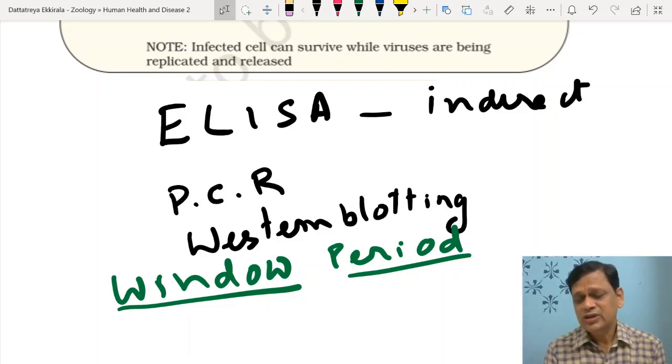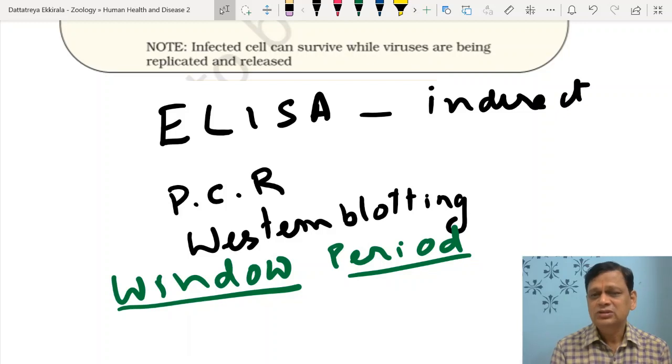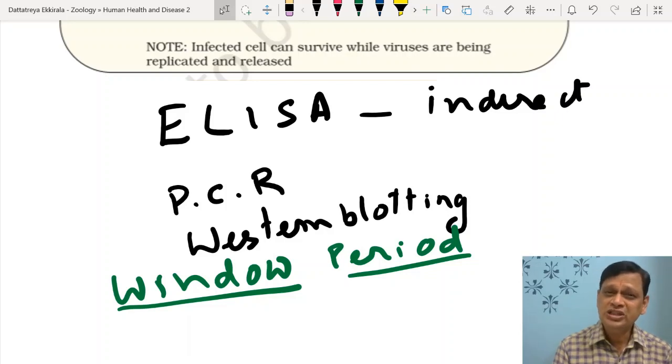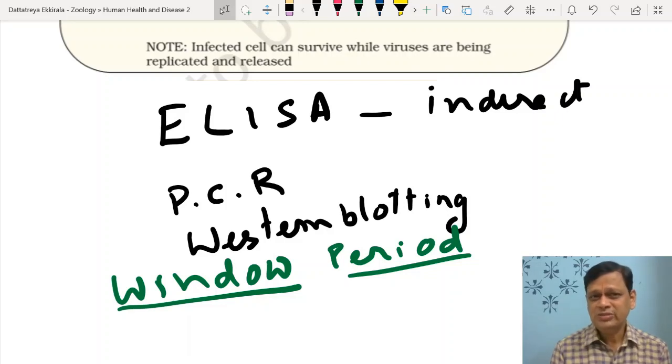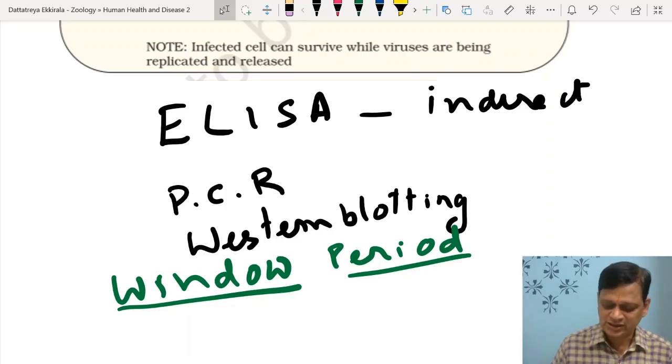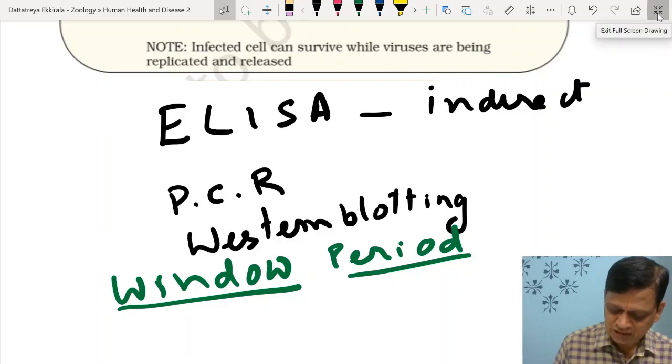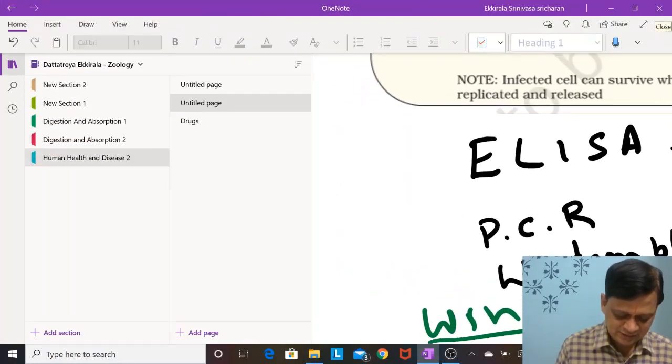Then they start showing some symptoms like diarrhea, immunity becomes weak, frequent colds and other problems, TB, and opportunistic infections. When the immune system is weak, the body gets attacked by various things. Such things are called opportunistic infections. Right.